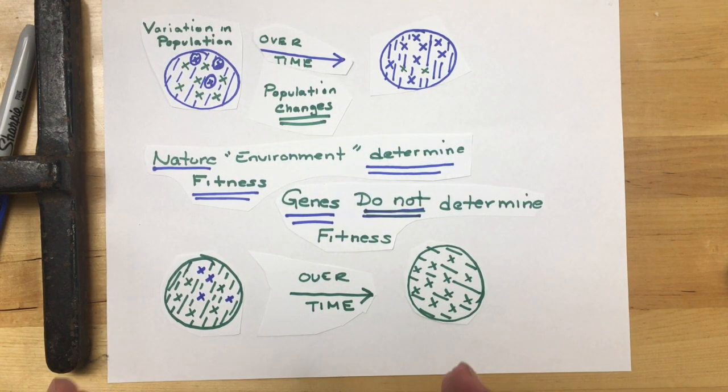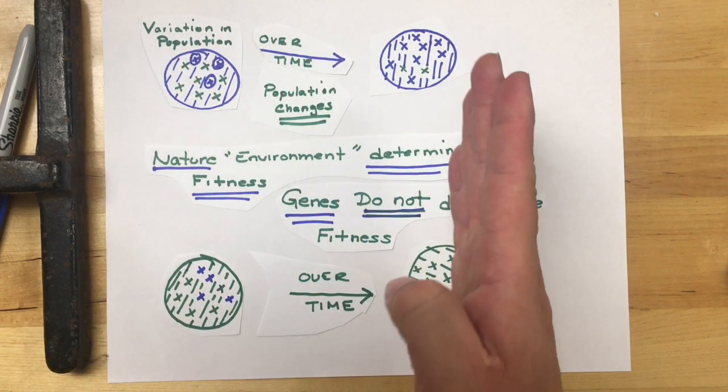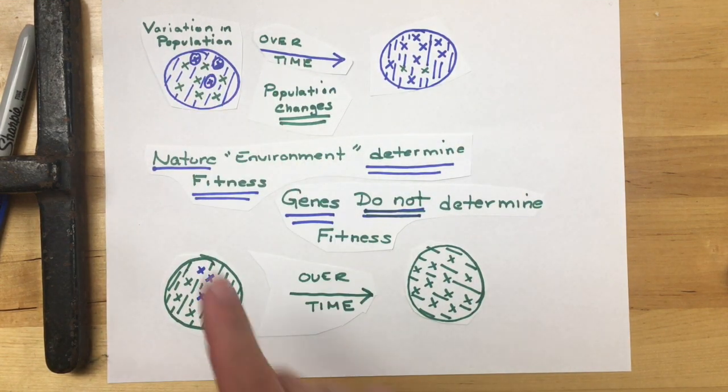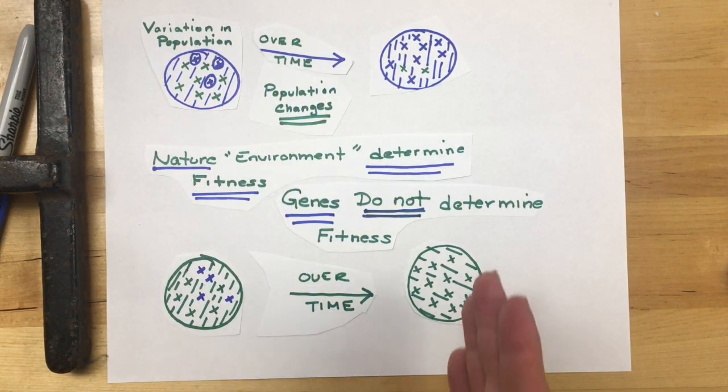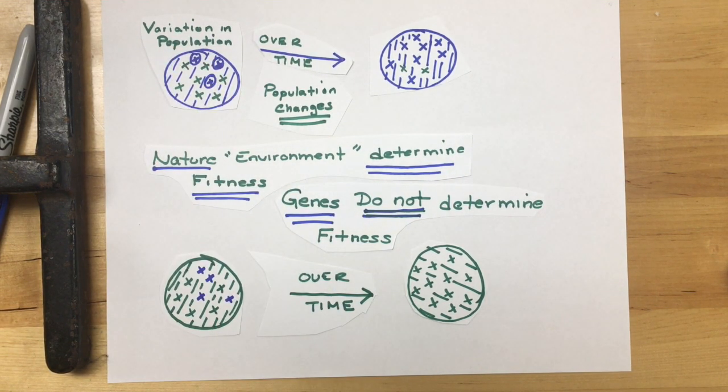This right here is an example of evolution, of a population changing over time because of natural selection. And this cannot happen unless variation is present.